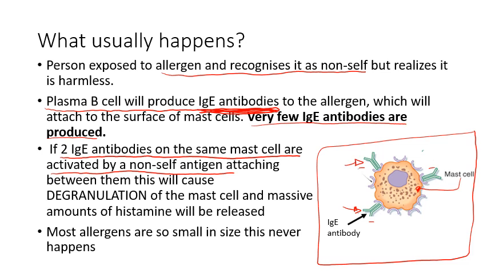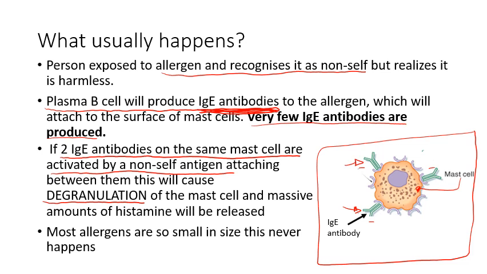If 2 of these antibodies that are attached to a mast cell were to come into contact with a non-self antigen at the same time, this would actually cause our mast cell to undergo degranulation, which is an extreme process where the entire mast cell is essentially disintegrated and every single molecule of histamine is released in a massive burst. That massive release of histamine is what causes those signs and symptoms of an allergic reaction.